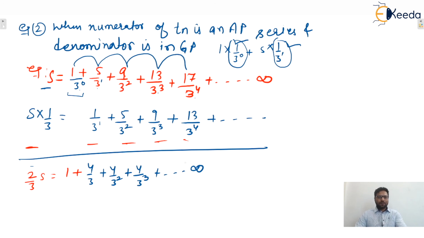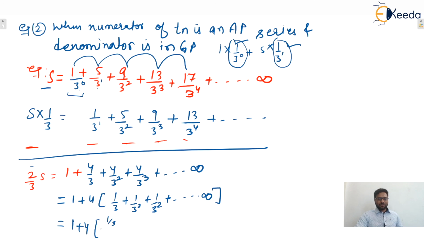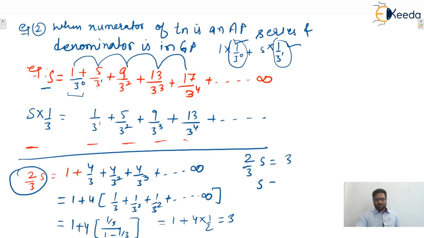After that, we can simplify it further. So this becomes 1 plus, take 4 as common. Now this is an infinite GP, and the sum of an infinite GP is the first term, that is 1 by 3, upon 1 minus r. r is also 1 by 3. So after solving it comes out to be 1 plus 4 into 1 by 2, that is 3. So 2 by 3 S is 3. So what is S? S is 9 by 2. So the sum of this given series will be 9 by 2.